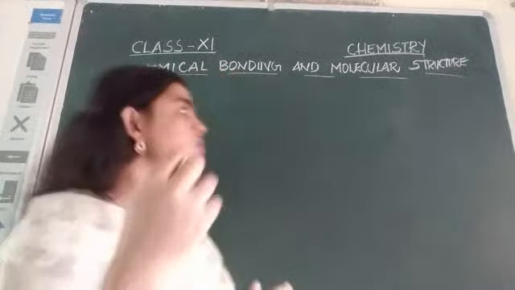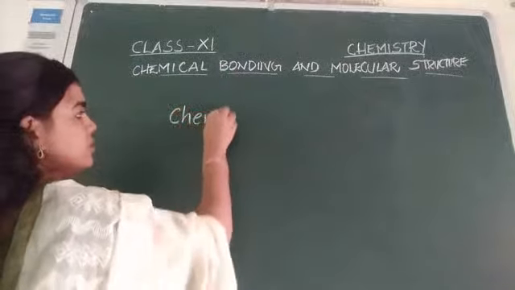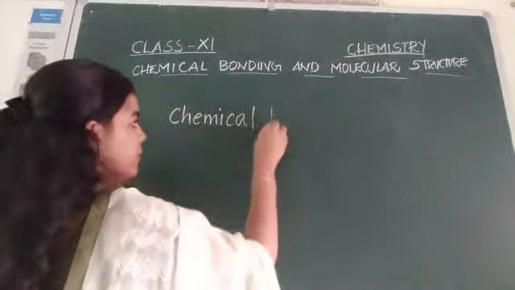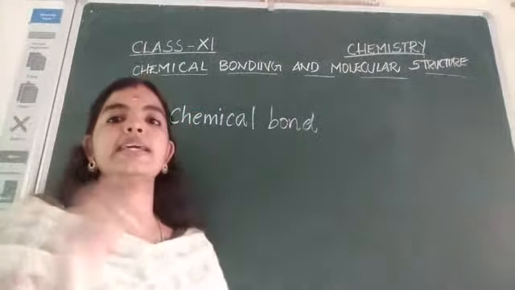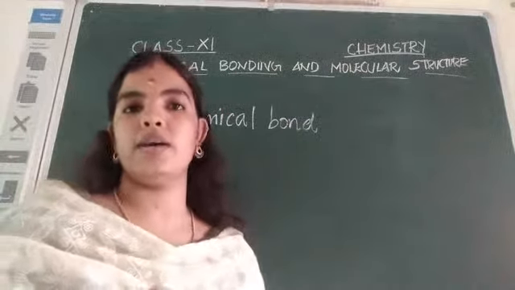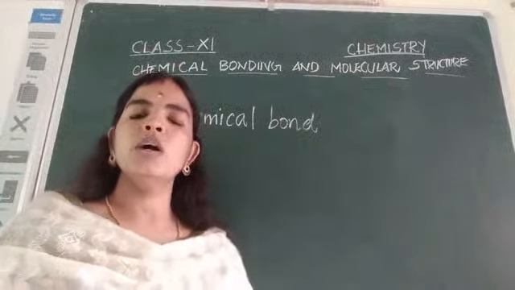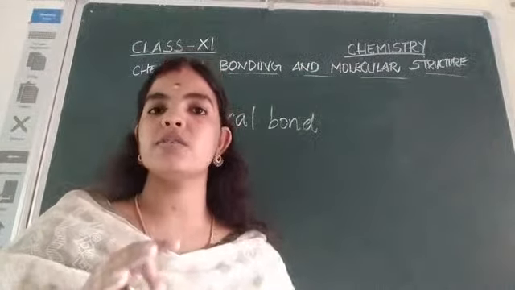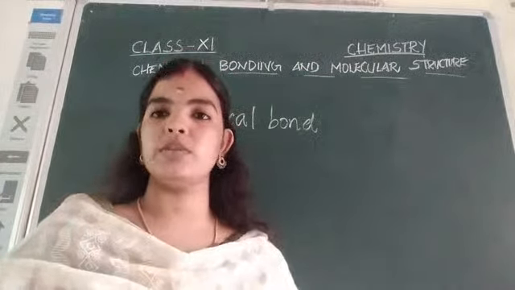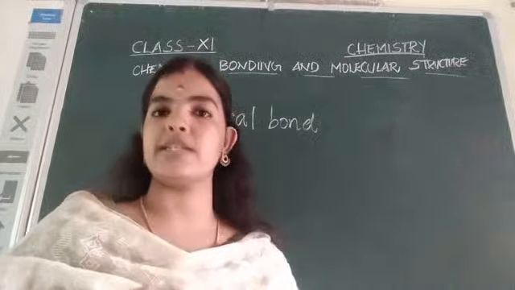So atoms combine through chemical bonds. This chemical bond is an attractive force between the atoms. Is it clear? It is a general rule in nature that every system wants to be stable, or every system attains stability. They want to be in a stable state.